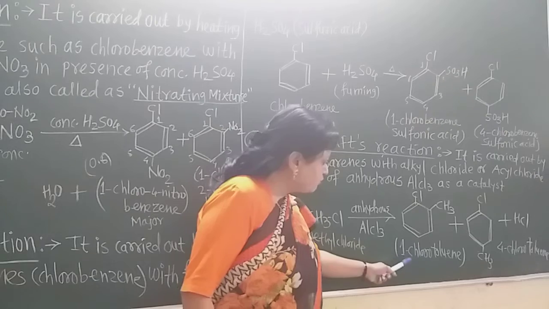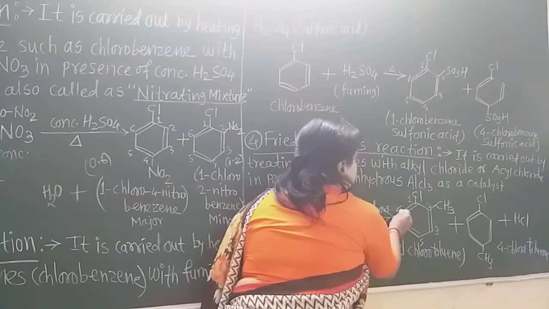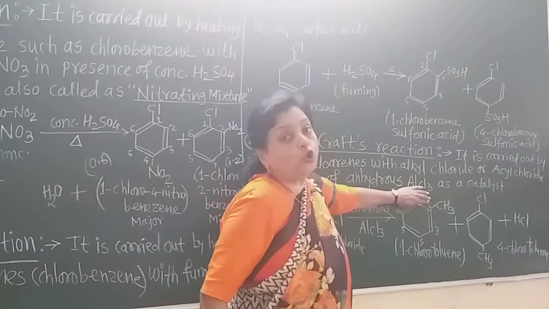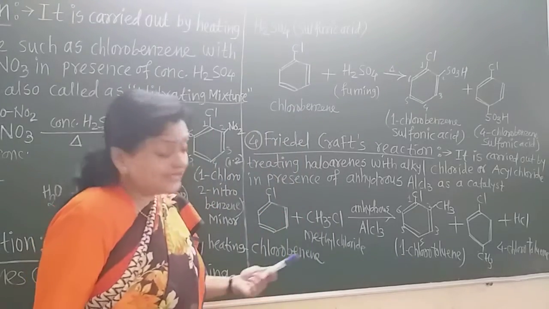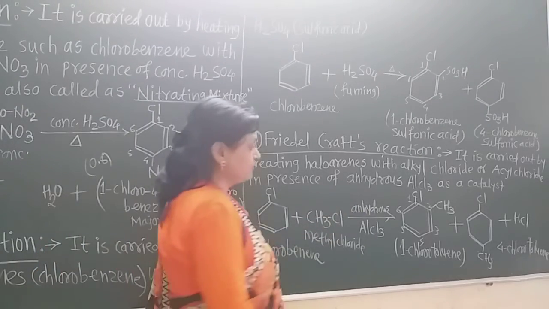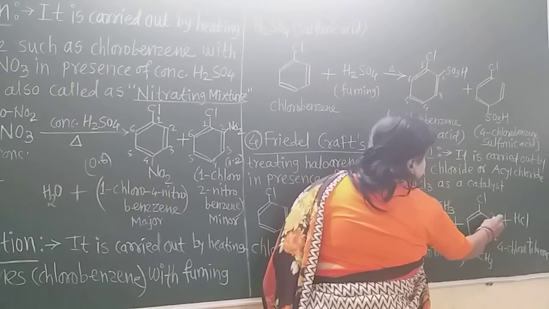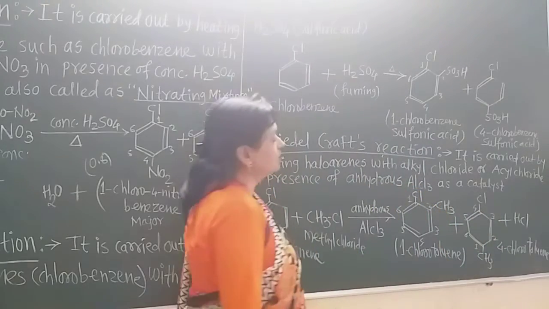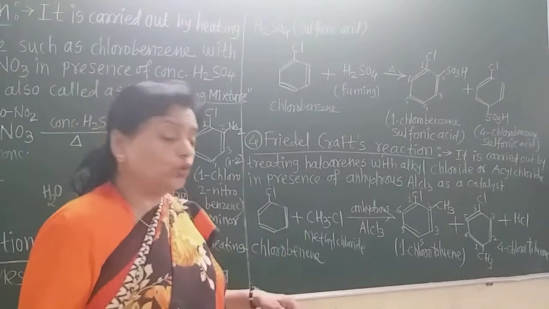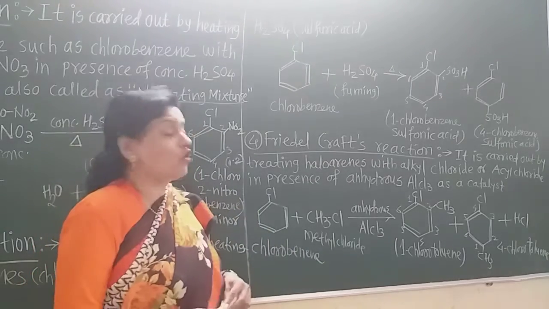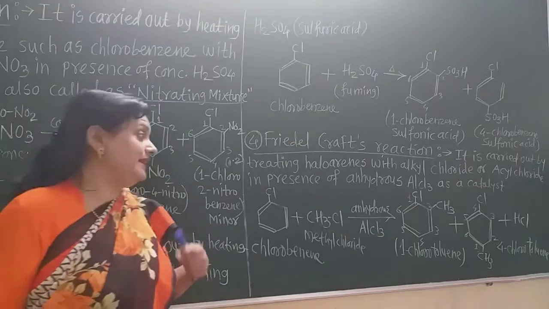Now this product is 1-chlorotoluene. Now this is 1, 2, 3, 4, 5, 6. We know that methyl benzene is called toluene. At one position there is the chlorine, so it is 1-chlorotoluene. And the second product, 4-chlorotoluene, is also formed. Now if we use the numbering 1, 2, 3, 4, 5, 6, this is the 4-chlorotoluene. In this way, 1-chlorotoluene and 4-chlorotoluene are formed as the products. Of these, 4-chlorotoluene is the major, and HCl is the byproduct.